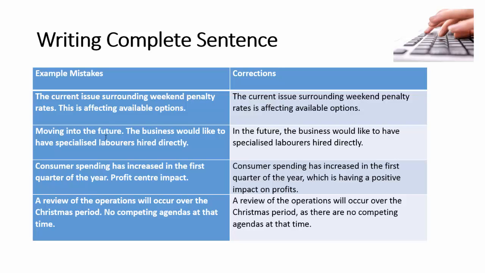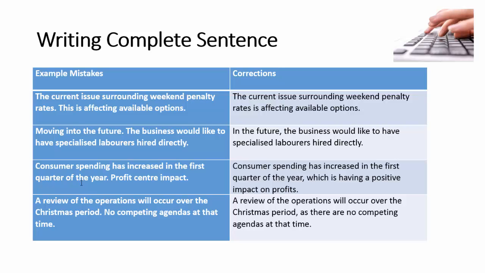The second example, moving into the future, full stop. Clearly, again, that is incomplete. The business would like to have specialised labourers hired directly. How can we improve that? We can say, in the future, comma, the business would like to have specialised labourers hired directly. So we've got a little time phrase there, in the future. We've got a comma, and then we've got the subject, the business, and then we move into our predicate after that.